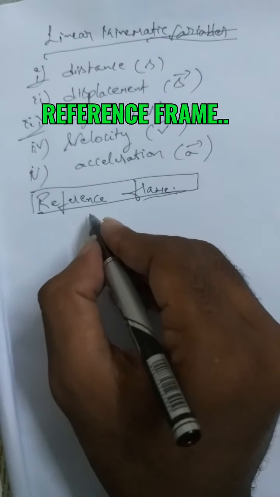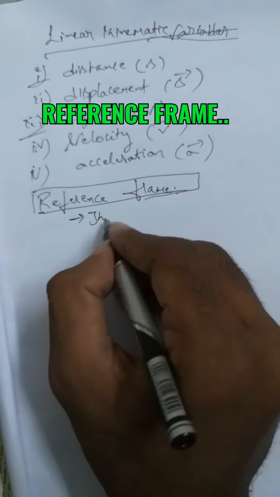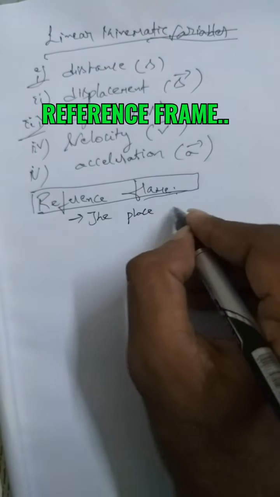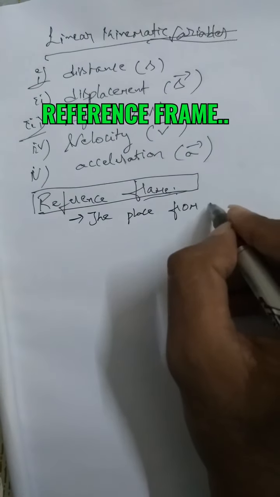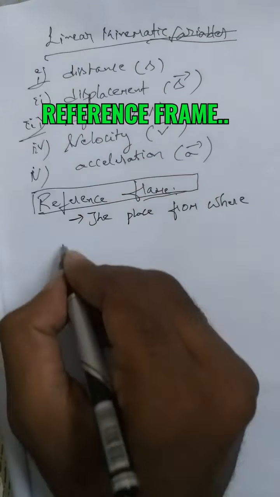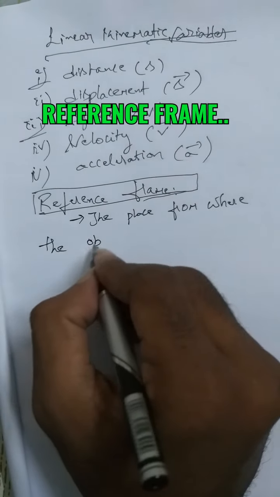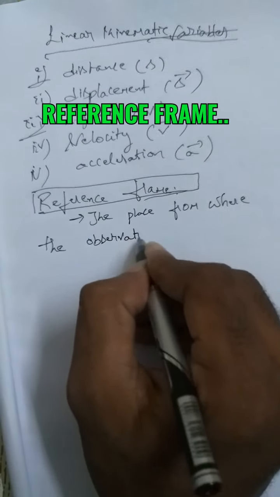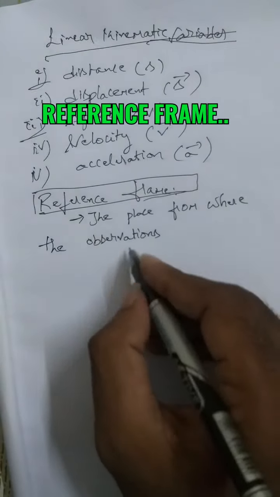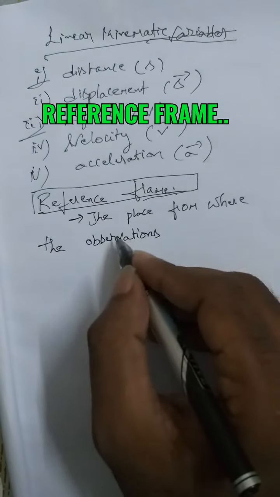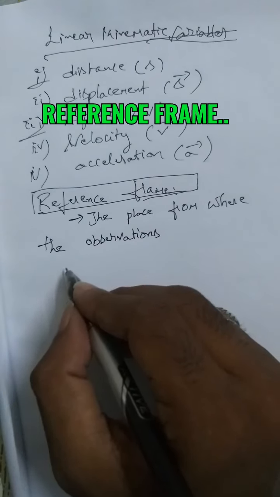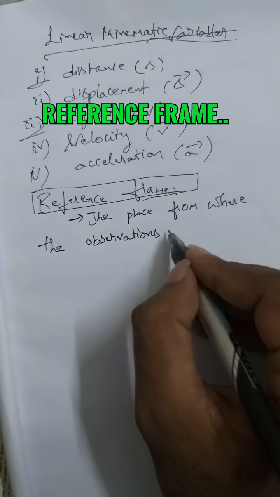We can simply write: it is the place from where the observations are taken. Suppose you are observing a car going some place, you are standing here and taking observations of the car.